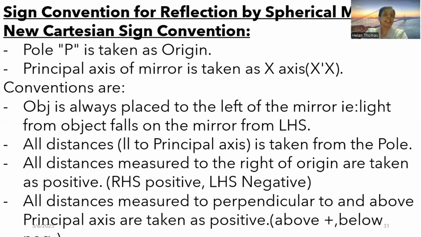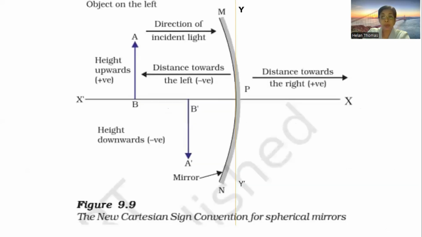And now the sign convention for the reflection by spherical mirrors, the new Cartesian sign convention. I'll show you the picture first. This is easier. This sign convention, the new Cartesian sign convention, will be applied for solving all the problems in spherical mirrors.